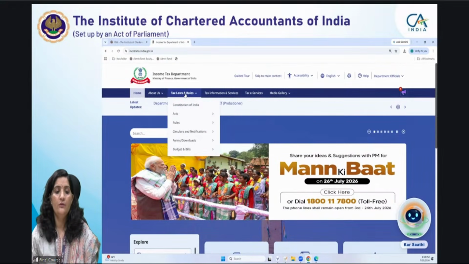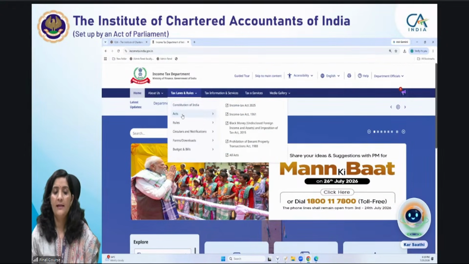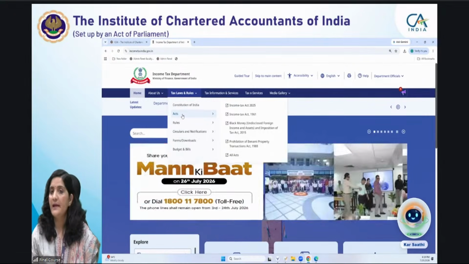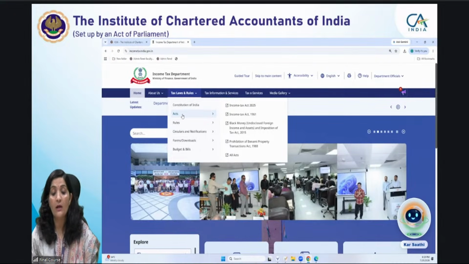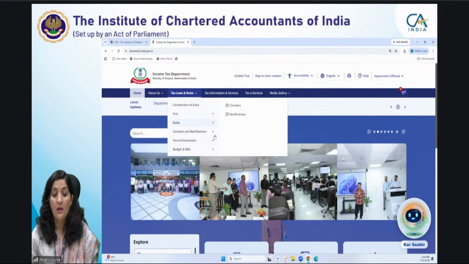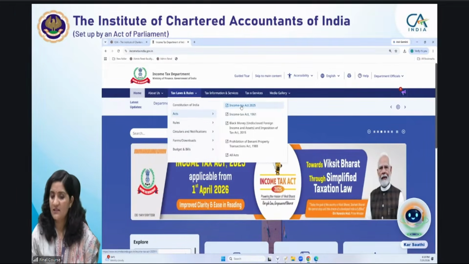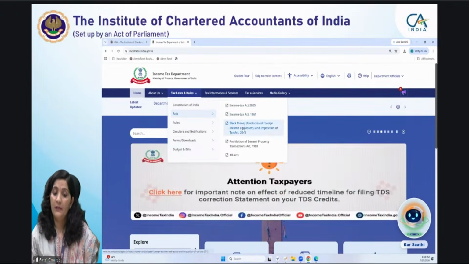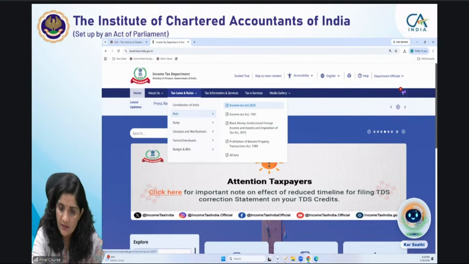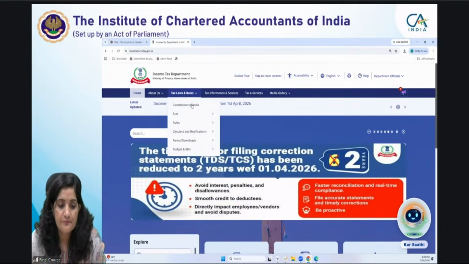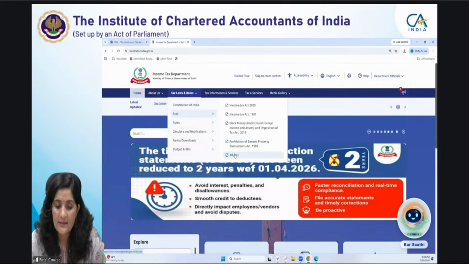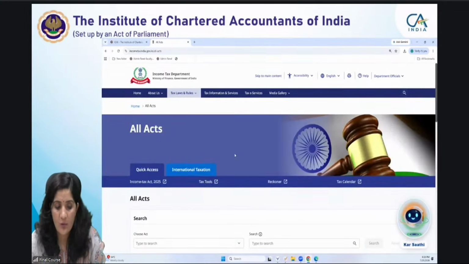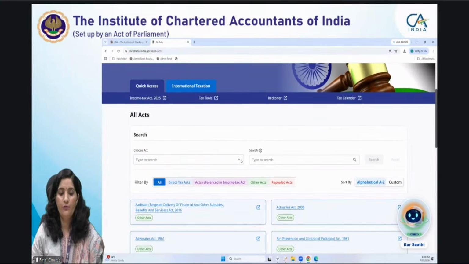If you notice, here are the acts, not only the Income Tax Act. It provides access to other acts also, like the Companies Act. Many acts are there. The Income Tax Act, of course, is essential. Income Tax Act 1961 is also given to you. The Black Money and Benami provisions are very relevant for you. Then all acts are given.